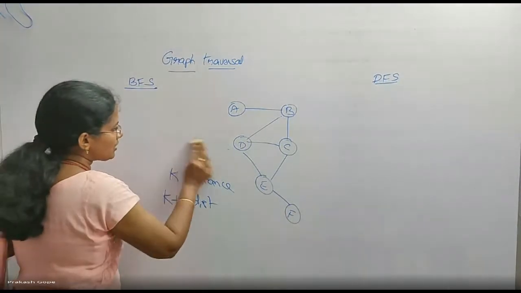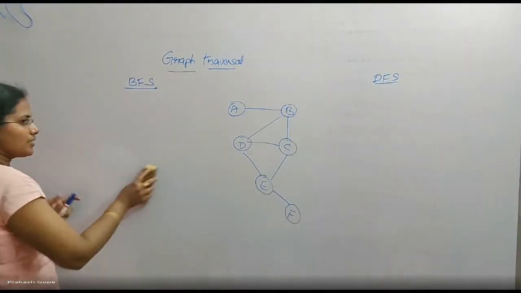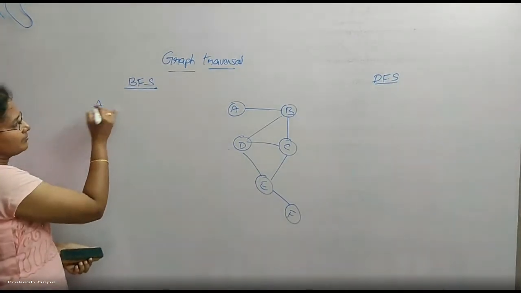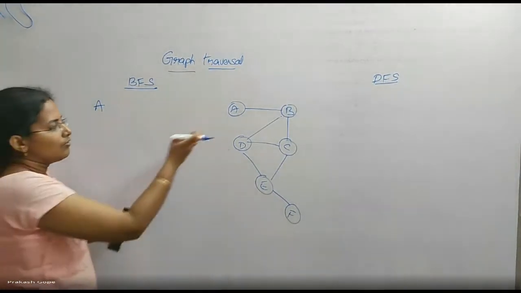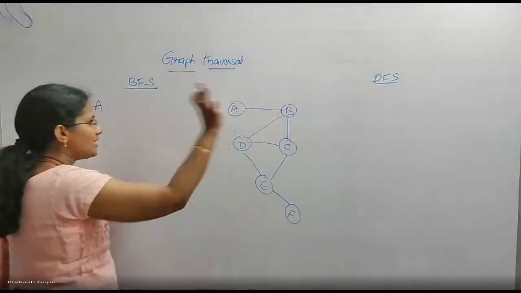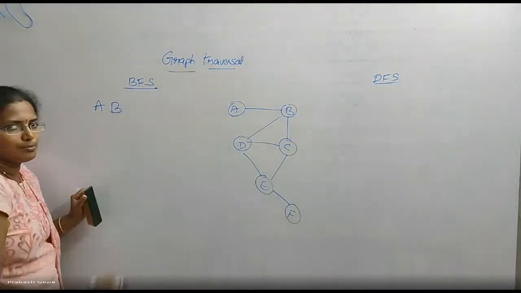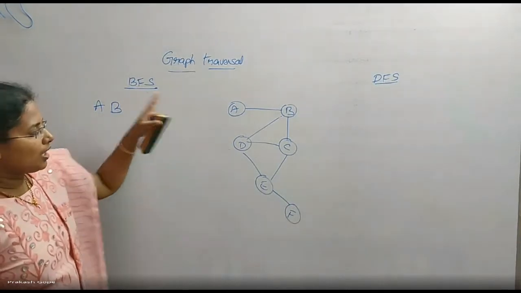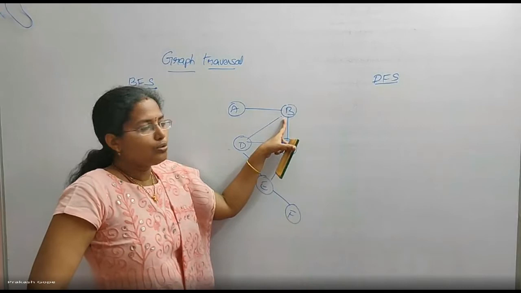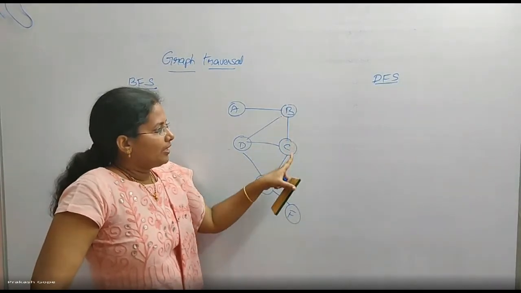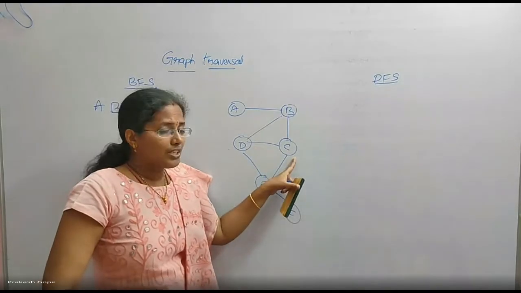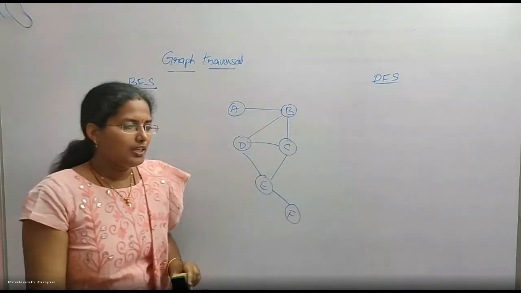So based on this principle, let us visit the source first, A. Then once I finish the source, I should move to the adjacents of A. In this case, there is only one, that is B. Now, because I already visited B, now I should move to adjacents of B. I have two adjacents, that is C and D. Should I go to C first or D first? That is fine. Anything is fine.